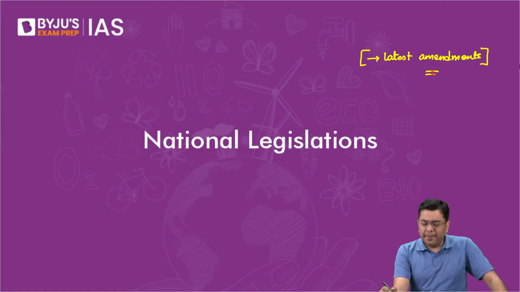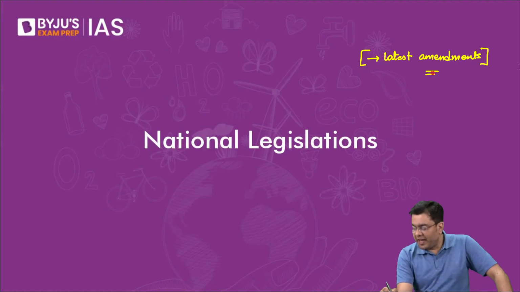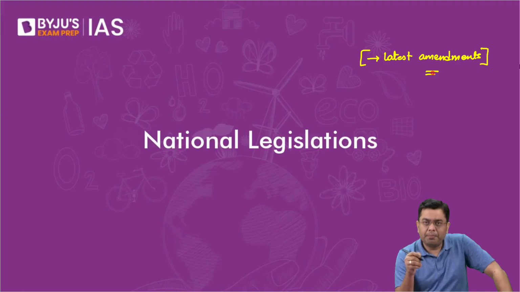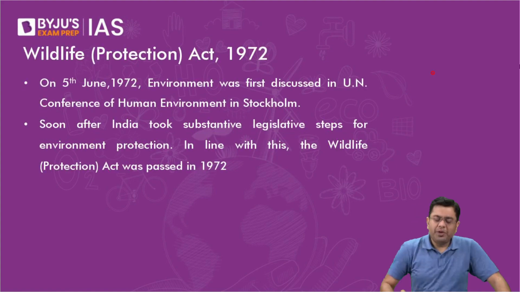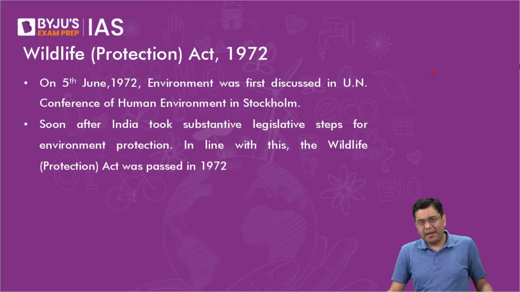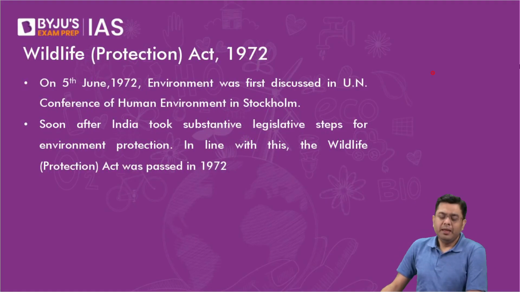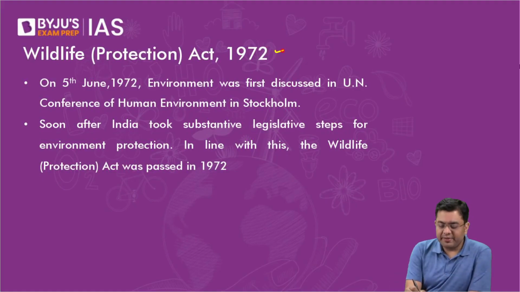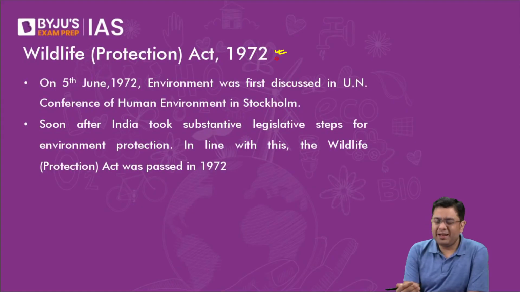Now, amongst the national legislations, we have already discussed the portions associated with the Air Act and the Water Act. Now, we discuss the Wildlife Act of 1972. This Wildlife Act of 1972, as we have already discussed in the portion on conservation measures, was brought into force immediately after the Stockholm Conference, right?